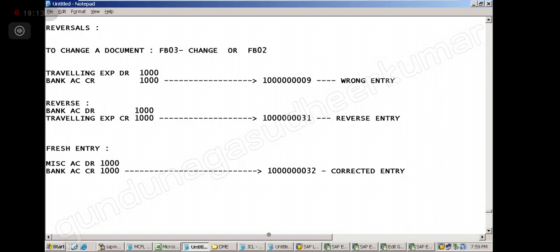Is it clear? Sir, is there any indicator to know the reversal entry? Yes, it will write like this: it is a reverse of 10009. That's an indication. So even after 1 year or probably 5 years, you can see that on that day I made this mistake, so I reversed it and posted a fresh entry.